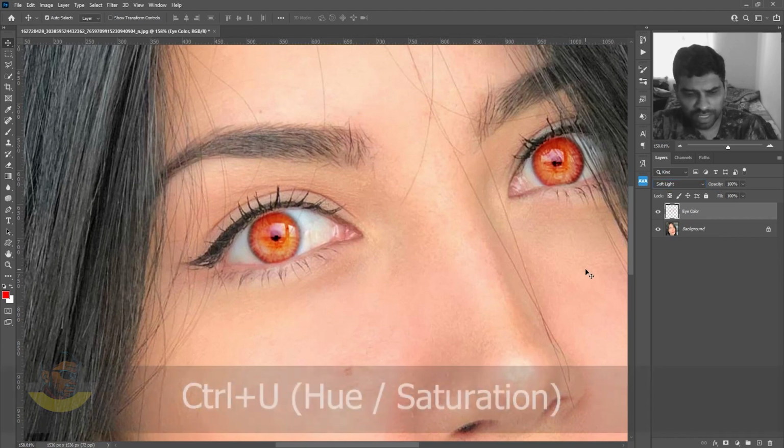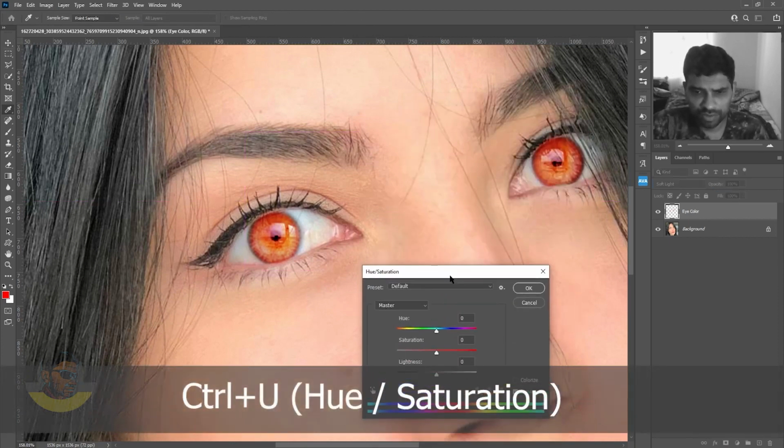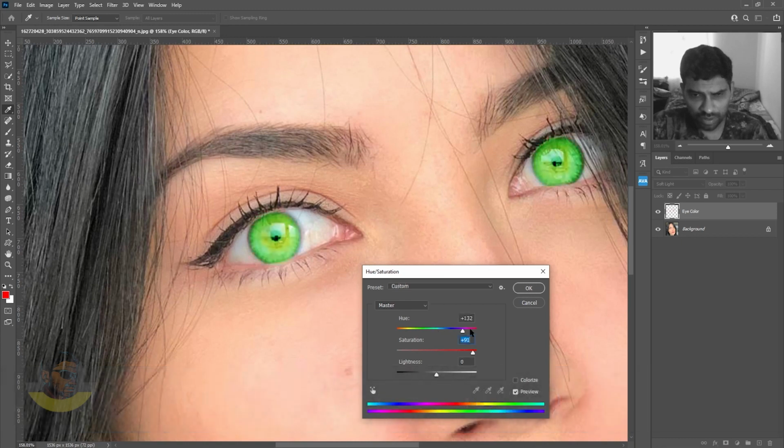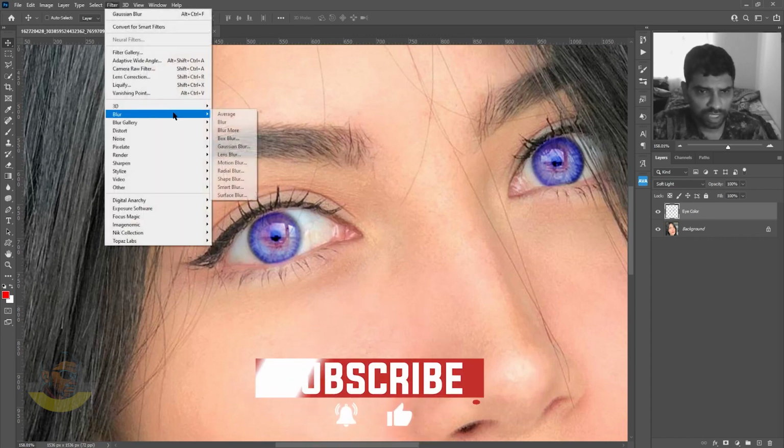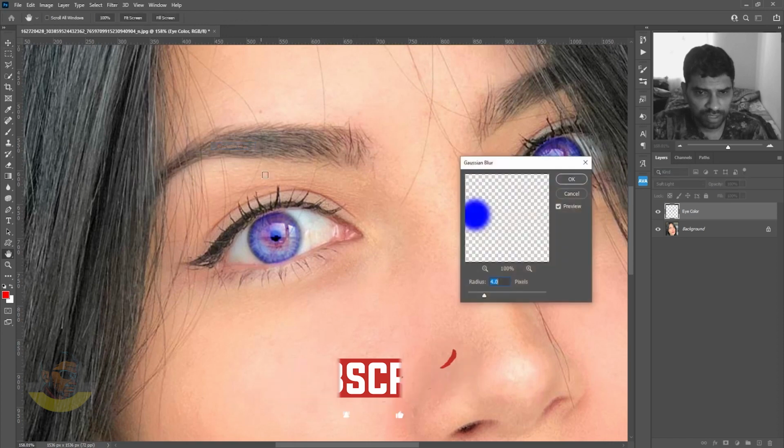If you want, you can press Ctrl U to bring up the hue saturation command and increase the saturation or hue, change it to some other color, for example blue. Click OK. Final step here is go to the filter menu, blur, choose Gaussian blur and add a little blur to make it look more realistic.